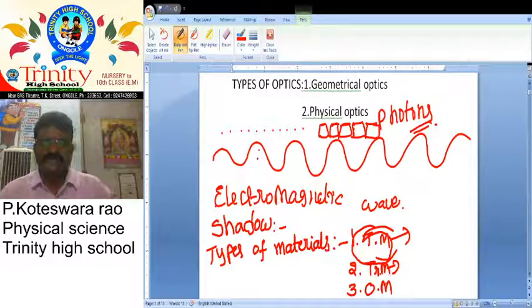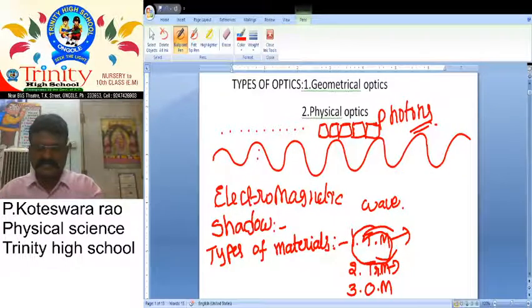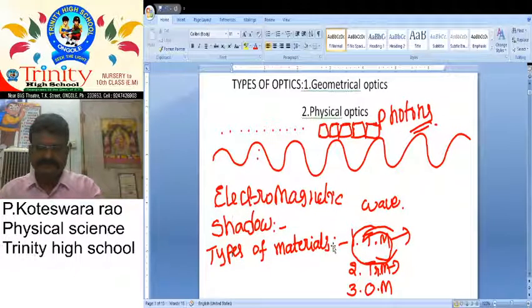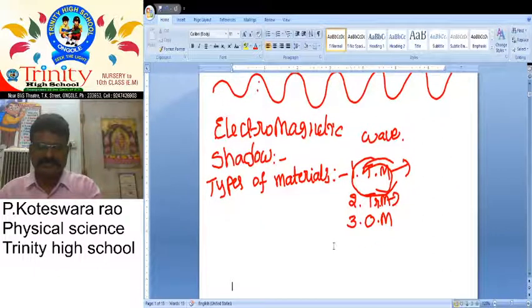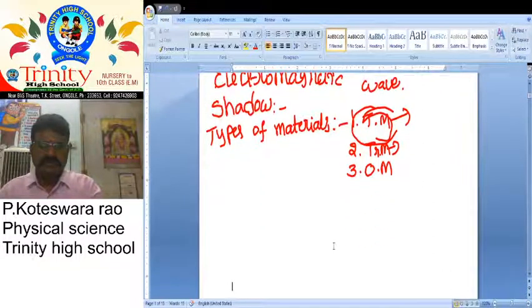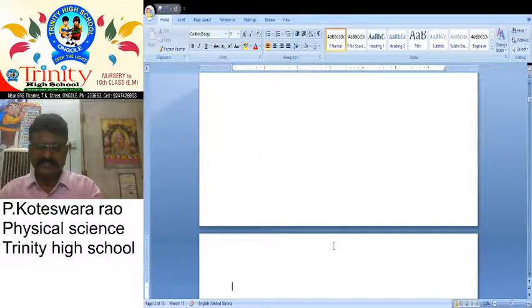And one more is opaque materials. Do you know about opaque materials? Opaque materials are the materials which do not allow light to pass through them. What are the examples?